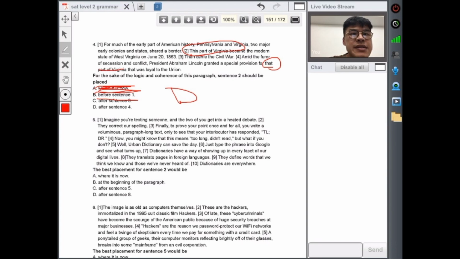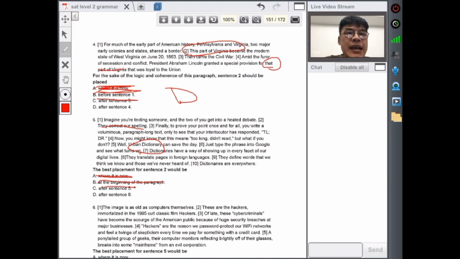Number 5, sentence 2. They correct our spelling. Imagine you're texting someone and 2 of you guys get into a heated debate. They correct our spelling. Well, who corrects our spelling? All right, this one has a pronoun. It's a little bit easier. It's in the beginning, so it has to refer to something in the first part of the sentence, right? Okay, so at the beginning of the paragraph, you can't. All right. After sentence 5, well, Urban Dictionary can save the day. They correct our spelling, but Urban Dictionary is singular, so we can't use they, so cross that off.